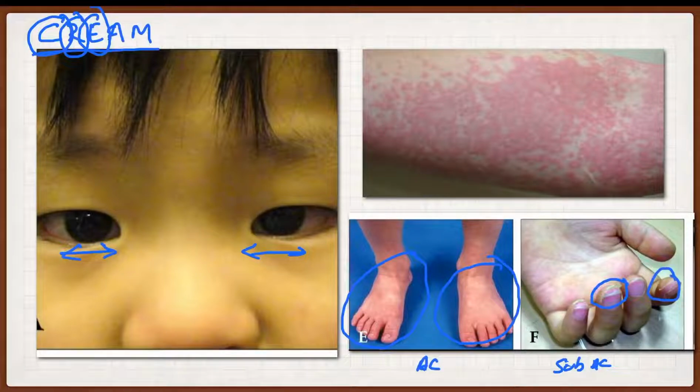In the subacute stage, can you see here, there is a peeling of skin. So in the acute stage you will have erythema and edema of hands and feet. In the subacute stage, there is a periungual peeling of skin, peeling of skin around the fingers and nails. Okay, this is E. C stands for conjunctivitis. R stands for rash, pleomorphic rash. E stands for erythema of hands and feet in the acute stage, and in the subacute stage, that is in the second and third week, you'll get periungual peeling of skin.